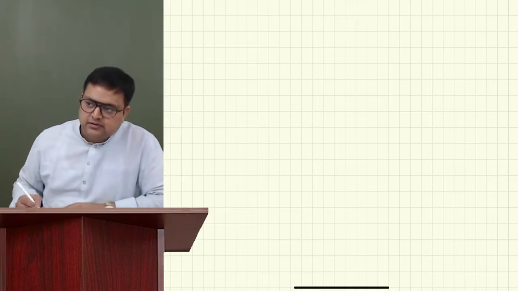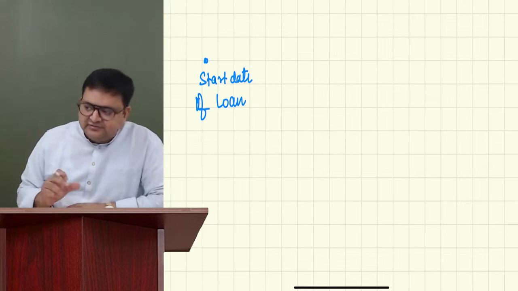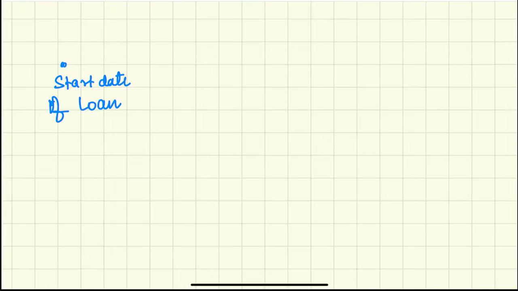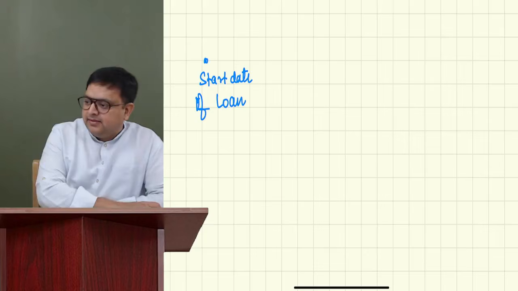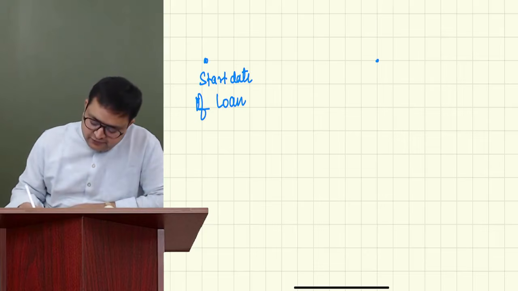See, this is the start date of the loan. Everybody keep on writing with me. This is the start date of the loan. And there is some completion date also.